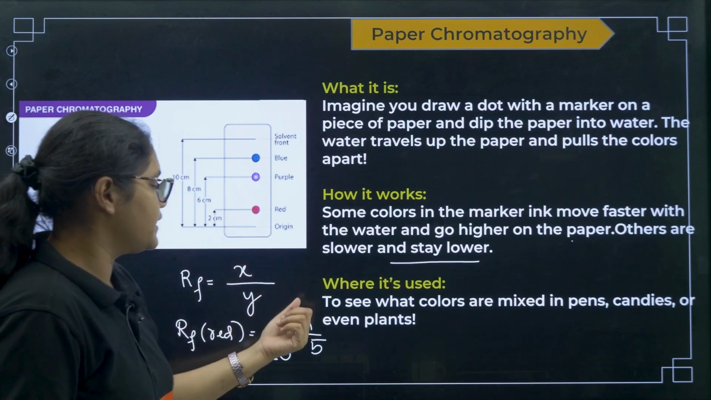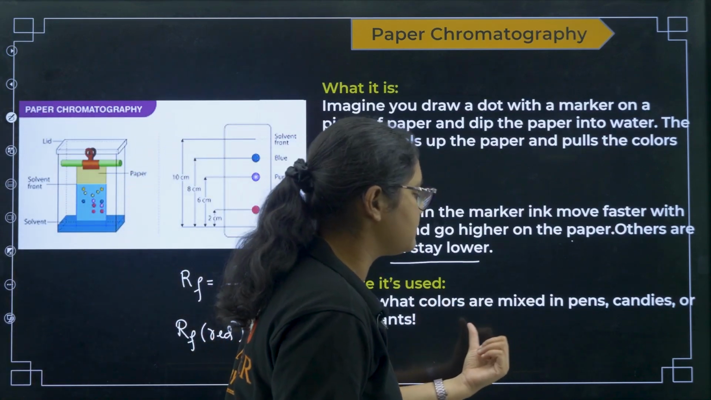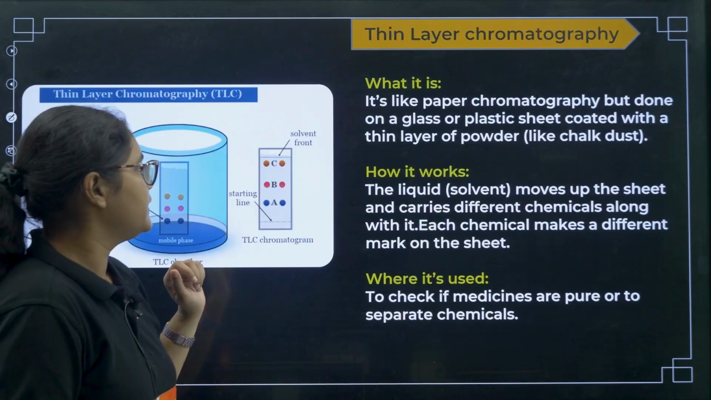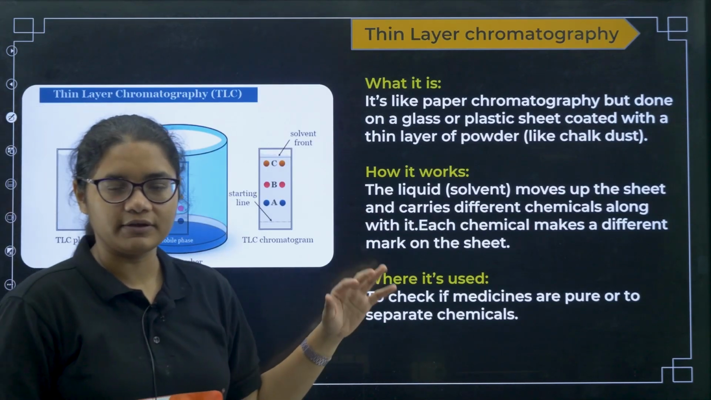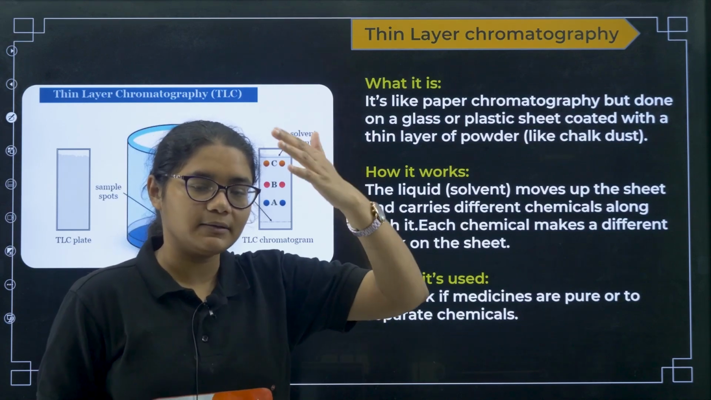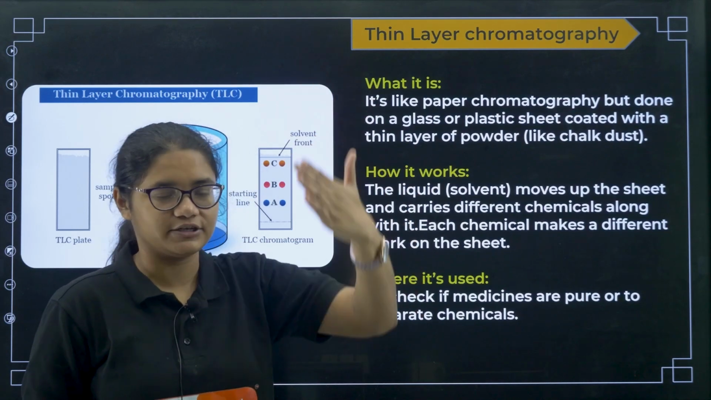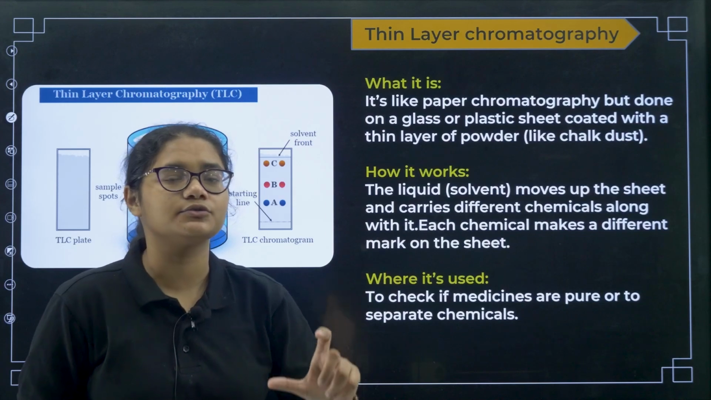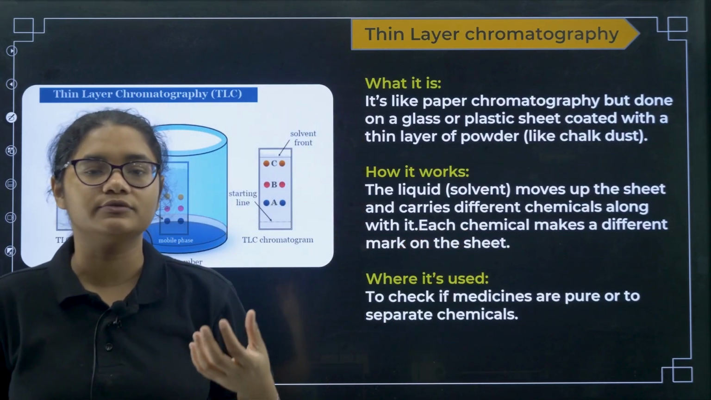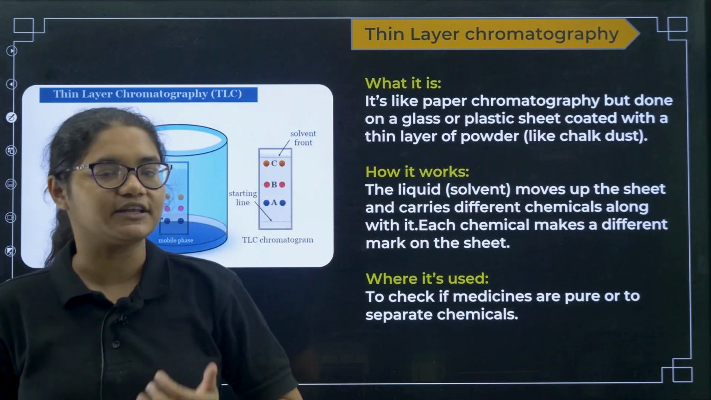Okay, next, where it is used: to see what colors are mixed in a pen, candle or even plants. These are the uses. Next, let us see thin layer chromatography. This is also very similar to paper chromatography, but in paper chromatography the stationary phase, the stagnant phase, is a paper, whereas in thin layer chromatography we generally use silicon dioxide as a stationary phase.